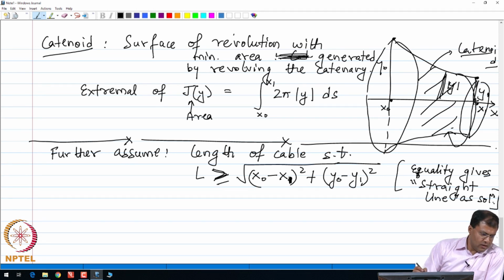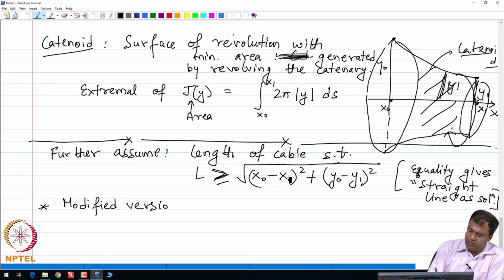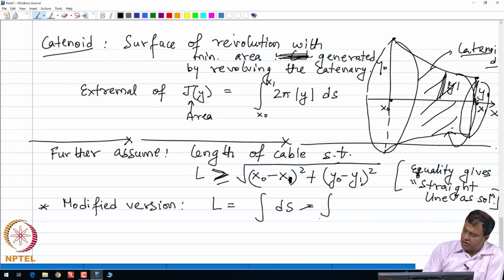Then a modified version of this problem is that we can assume that the length, which is given by the integral of this arc length, or this following integral,